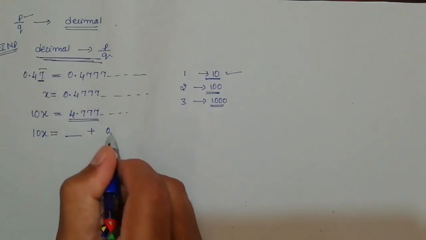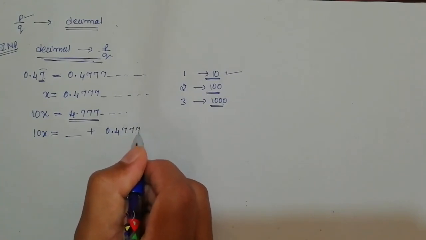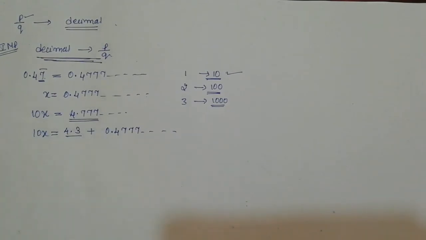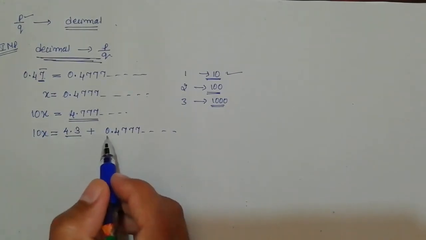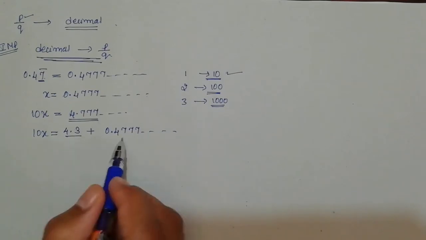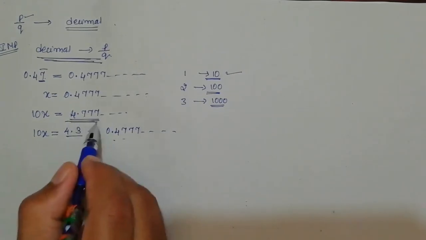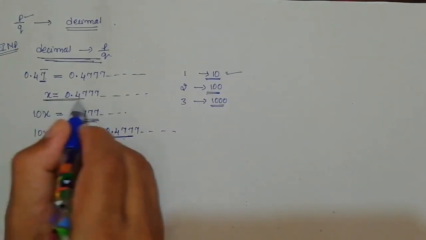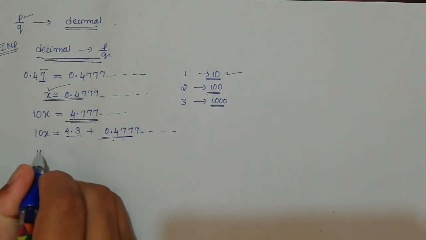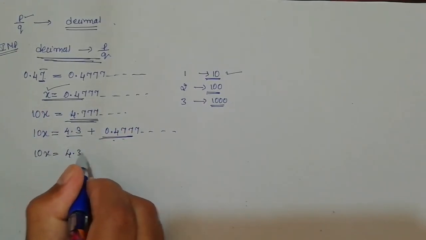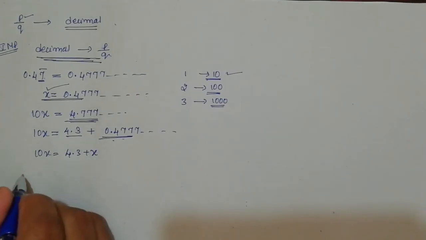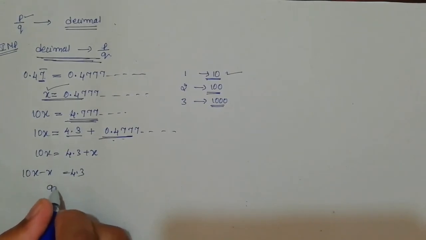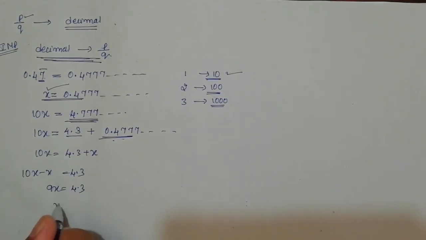Actually, x means what? It is 0.4777 and so on. So how can you express it here? It is actually 4.3. If you write it like this, then only it will be possible. 4.3 plus 0.4777, if you add these two numbers, you will get this one. So here 0.4777 you can denote as x actually. That's why 10x is equal to 4.3 plus x, and if you shift x towards the left side, it will become 10x minus x is equal to 4.3. 10x minus x means it will become 9x is equal to 4.3.